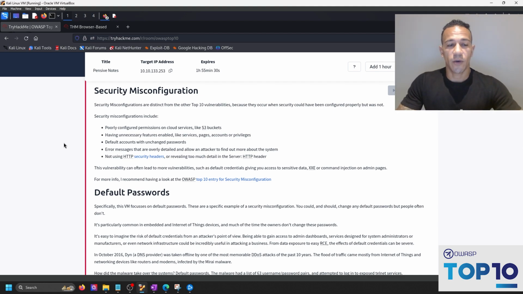Security misconfigurations include poorly configured permissions on cloud services like S3 buckets. Now, there is an increasing number of organizations, enterprises, companies, whatever you want to call it, using either Amazon cloud services and or Azure cloud services. This is highly important to make sure that these are configured correctly by somebody who's done this before.